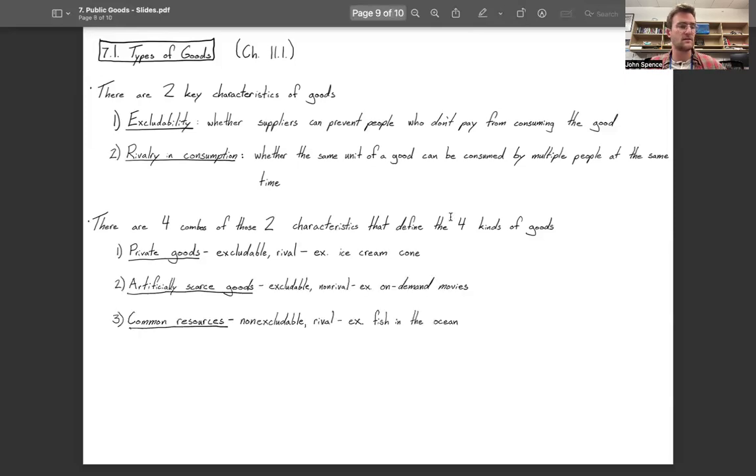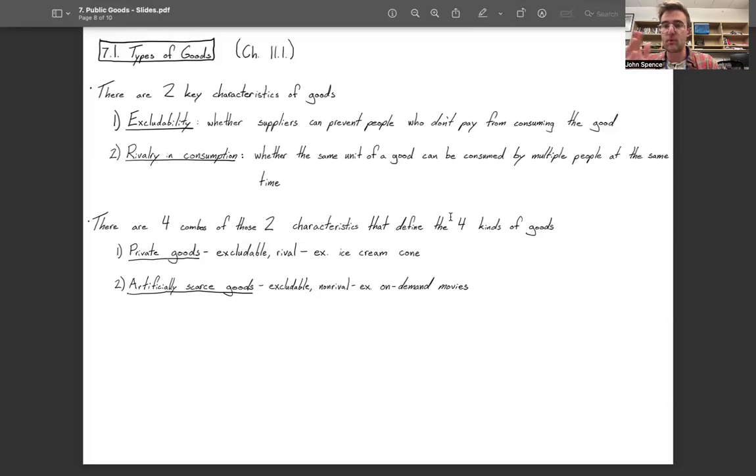Great. The second kind of good is called an artificially scarce good. An artificially scarce good is excludable but non-rival. An example of an artificially scarce good is an on-demand movie, like a movie that you would stream on Netflix. An on-demand movie is excludable because Netflix can hide it behind a paywall.